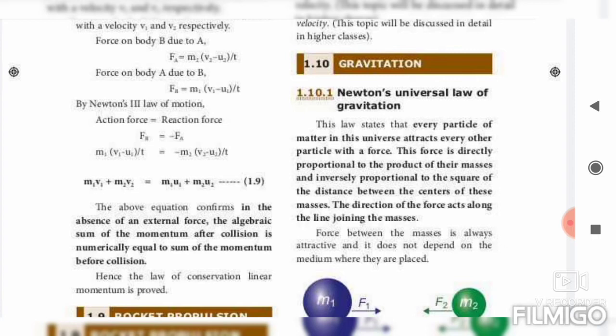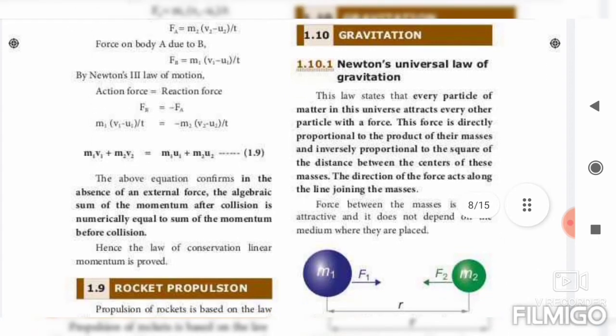Then just substitute the values of Fa and Fb, and multiply with the m1 inside the bracket. So m1 v1 minus m1 u1 divided by t. Here also minus m2 v2. So this minus and minus becomes plus m2 u2. The t cancels, so you will get m1 v1 plus m2 v2 equal to m1 u1 plus m2 u2. Okay, so this is the final expression.